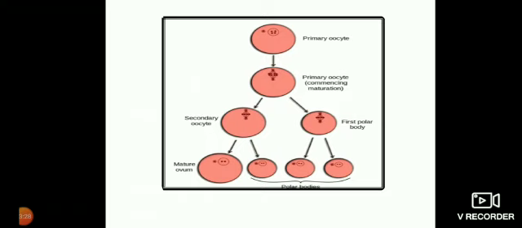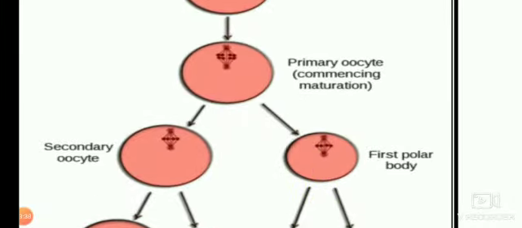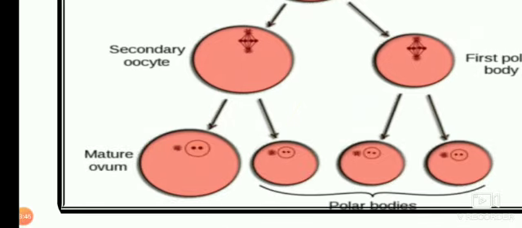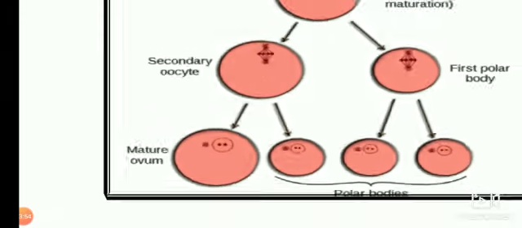See here the processes like the primary oocyte, then you can find the maturation of the primary oocyte, secondary oocyte and the first polar body. The secondary oocyte, if fertilization occurs, will form the mature ovum and one polar body, like this.